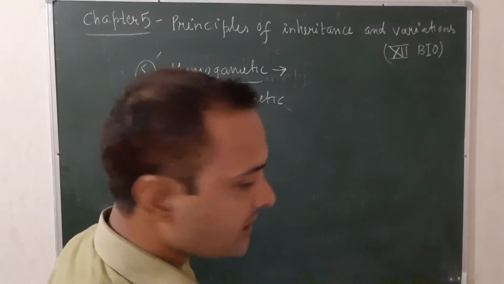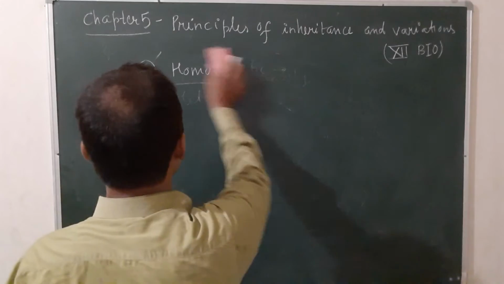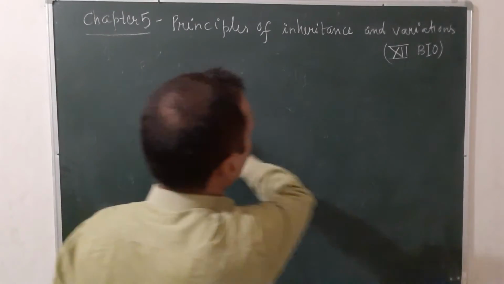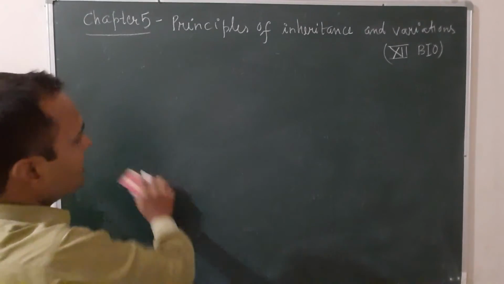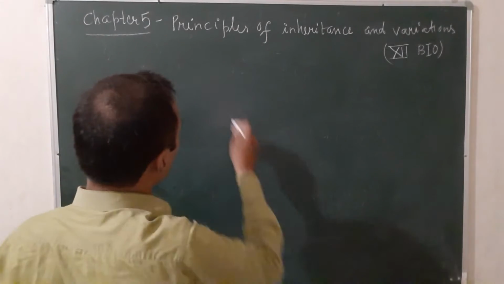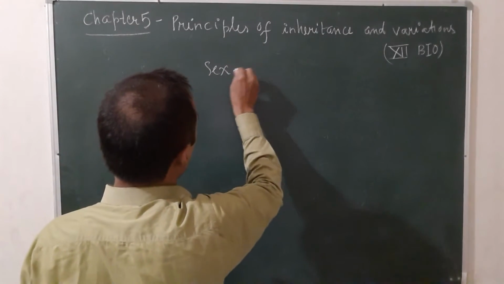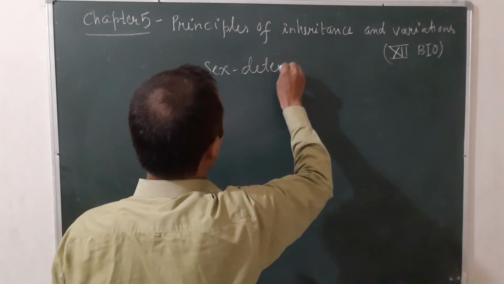So these are the basic terms. Let us see the various types of sex determination. There are a total of five types of sex determination found in living organisms.